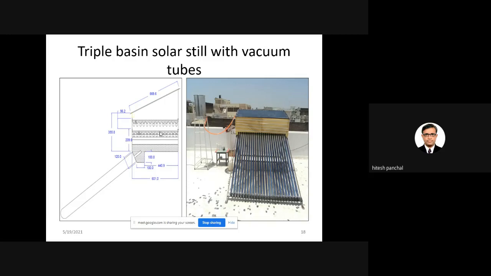But here, in this kind of solar still, 20 liters of water is obtained. So this kind of solar still can definitely be used for the potable water requirement of a small family due to its higher distillate output.